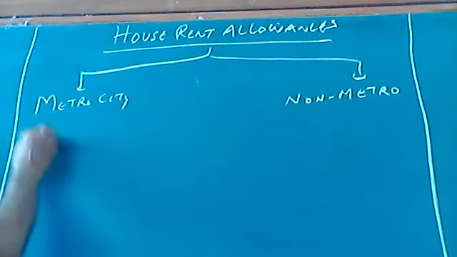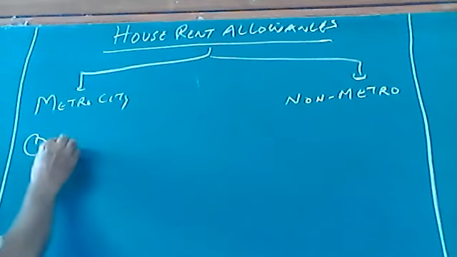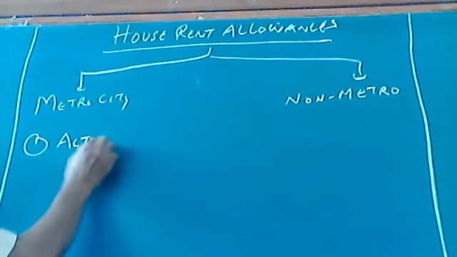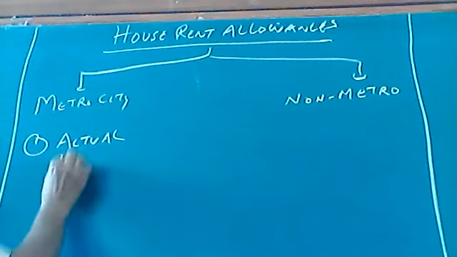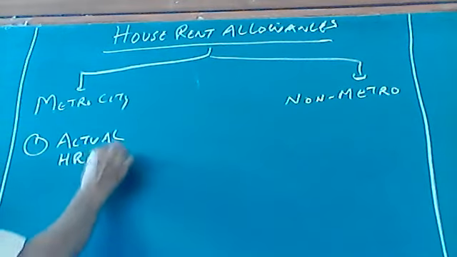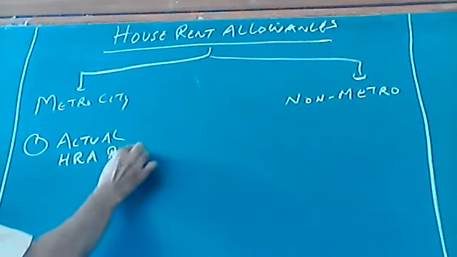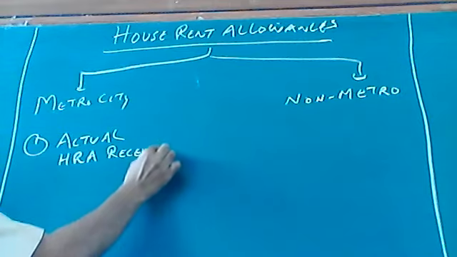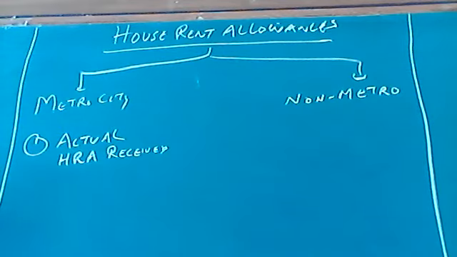First, we have to find out the actual HRA received. We'll be given the problem. Find out the actual HRA received.